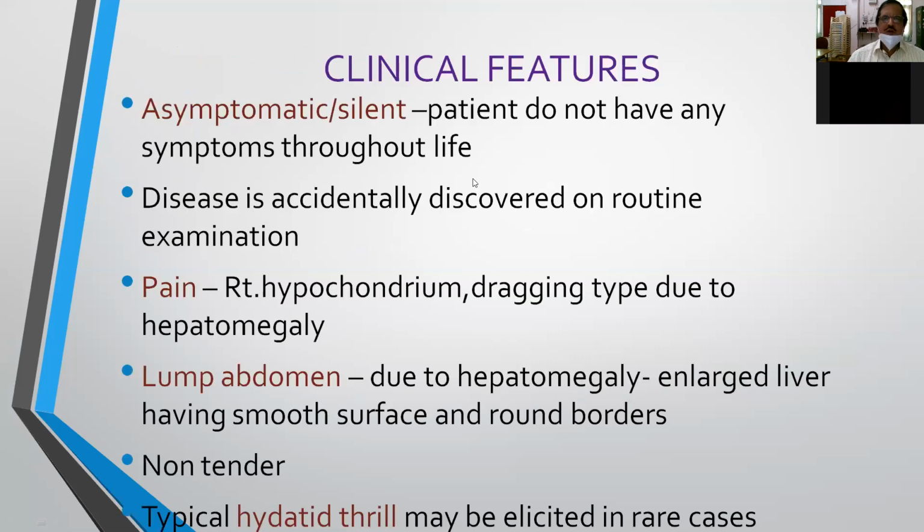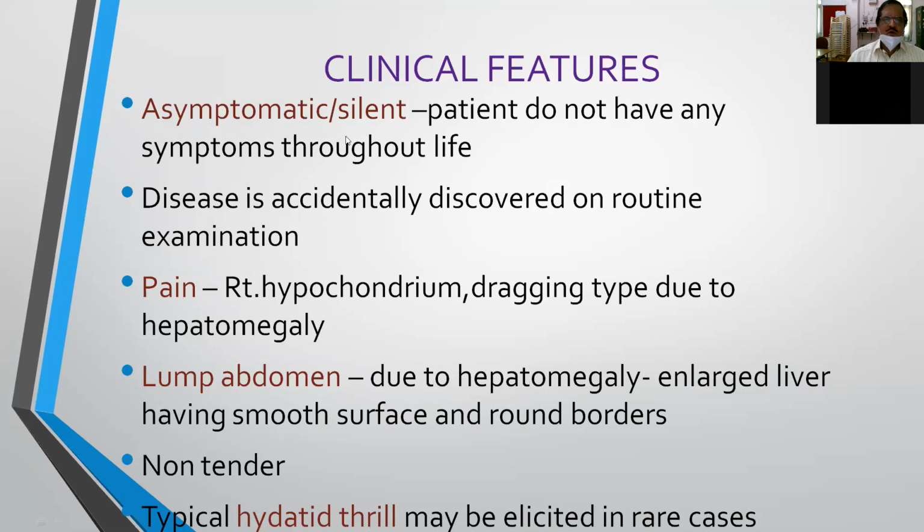Right. Coming to the clinical features, how does the patient with hydatid disease present to the surgical OP? Most of the times it is asymptomatic. That is, the patient is not having any symptoms at all, and when he comes to the clinic for some other problem, when we investigate by taking an ultrasound for pain abdomen, then we diagnose that the patient is having hydatid cyst.